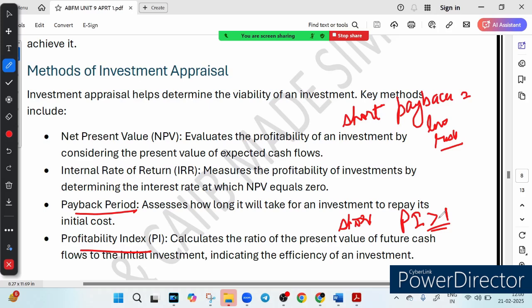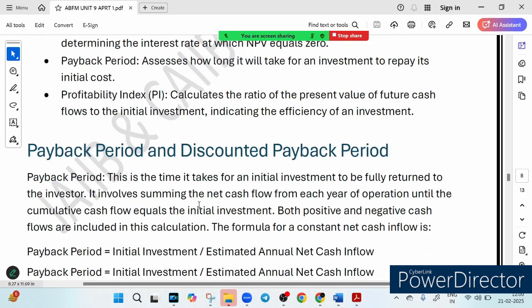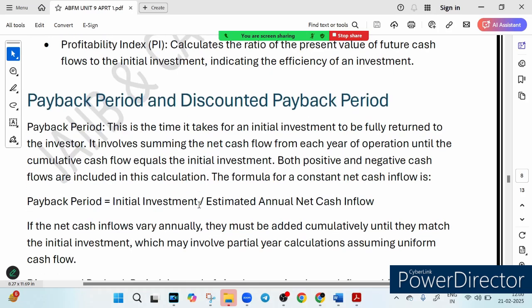So these tools help businesses make smarter investment decisions, ensuring financial success. So I hope these methods are clear. We will cover them in detail. Now let's discuss payback period and discounted payback period. Very, very important part.